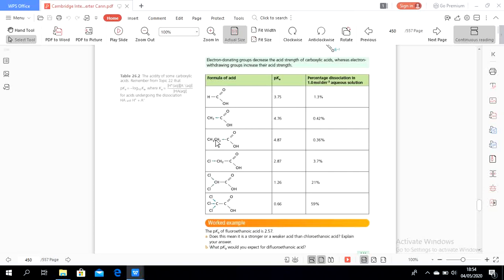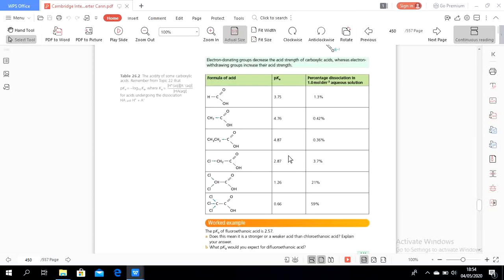So the more alkyl attached to the carboxylate, the weaker the acid. The less positive inductive effect, the stronger the acid becomes.